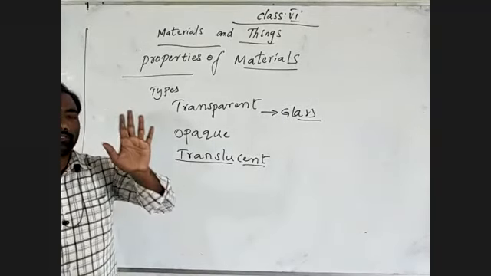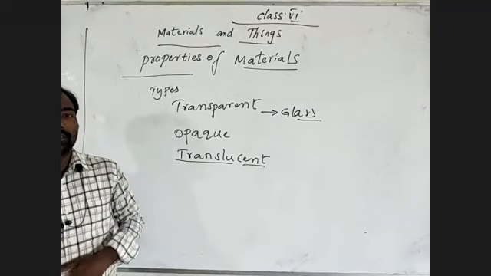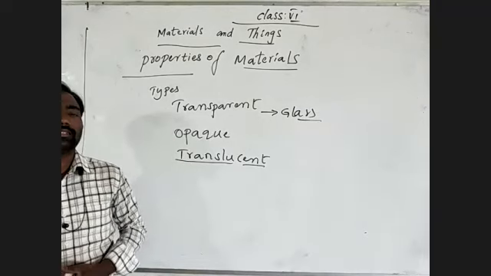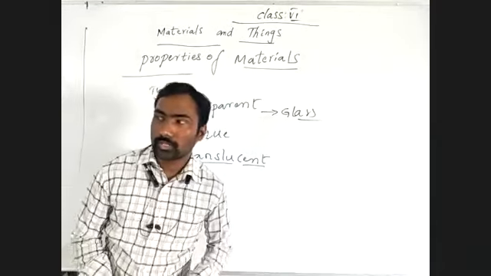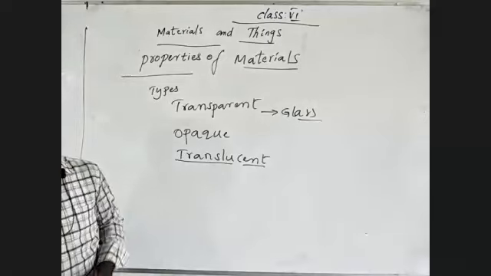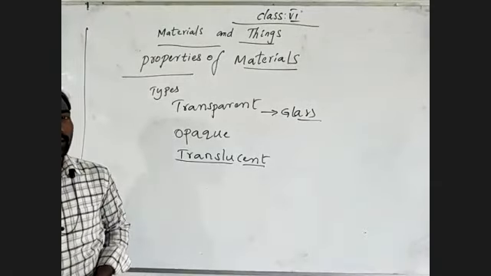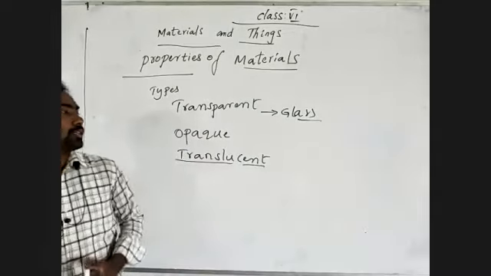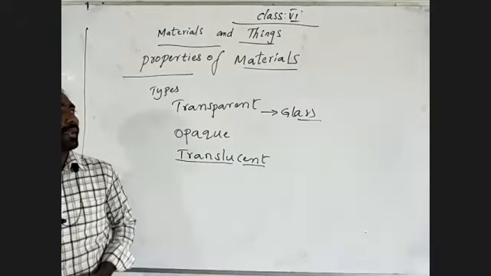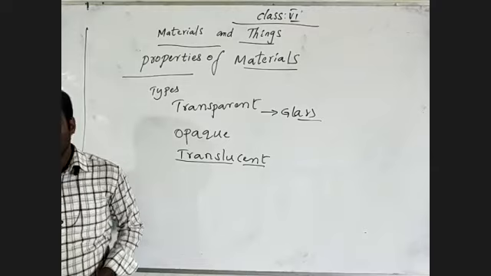If you place wood in front of the light, are you able to get the light through the wood? There is no chance. If you send the light through plastic also, there is no chance to get the light through it. So the substances which do not allow the light through them, those we can call opaque materials or opaque substances.